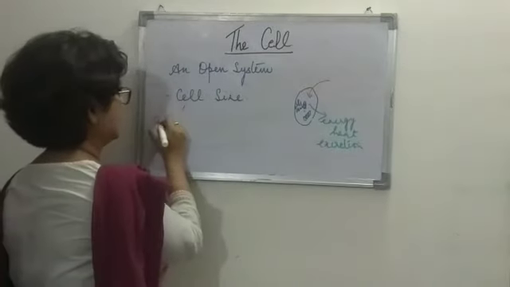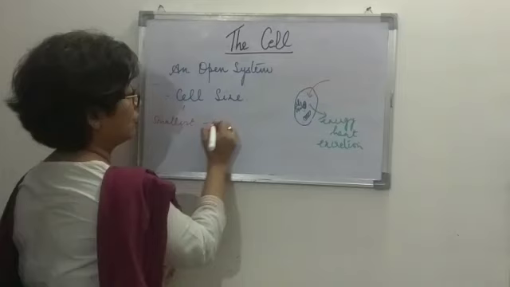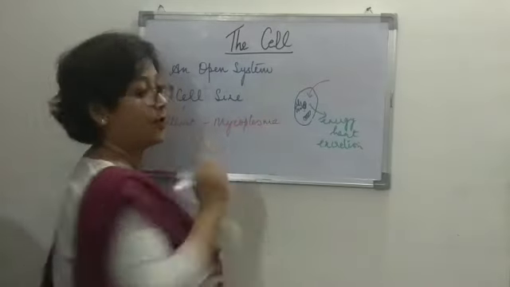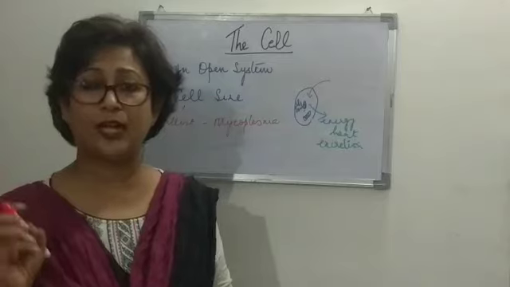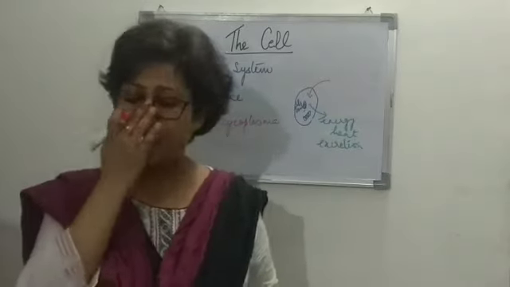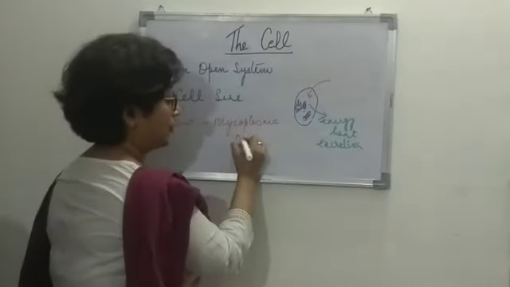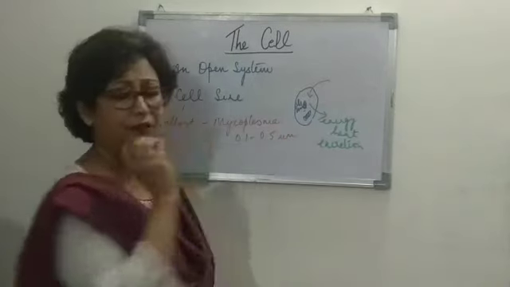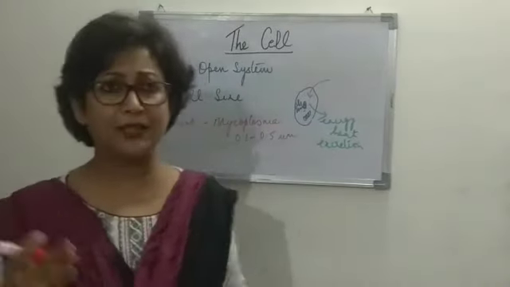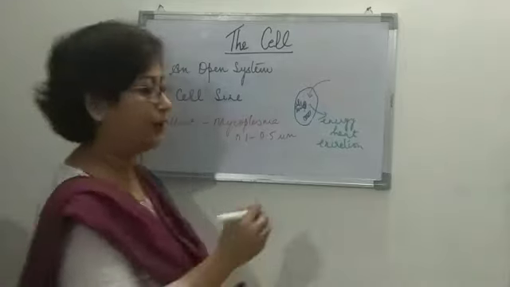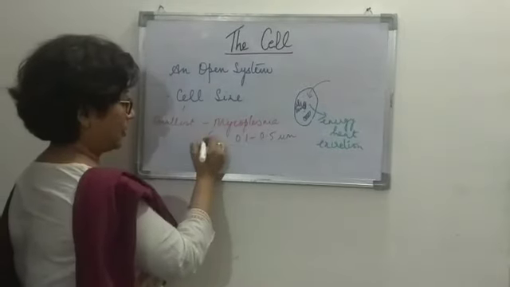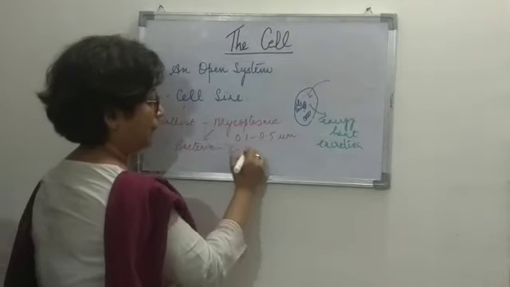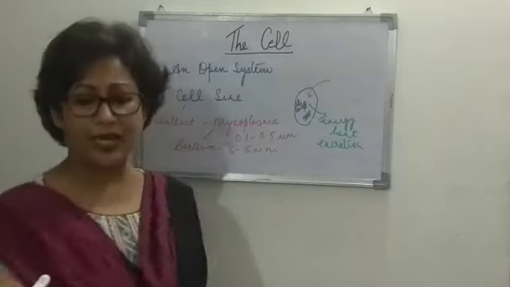So the smallest cell is of mycoplasma, right? Tiniest, very small cell, 0.1 to 0.5 μm. That is the size, very, very small cell. Bacteria is a little bigger, 3 to 5 μm. Then after this comes the bacteria, right? 3 to 5 μm, that is the size, right?